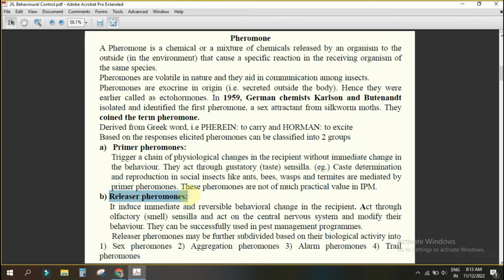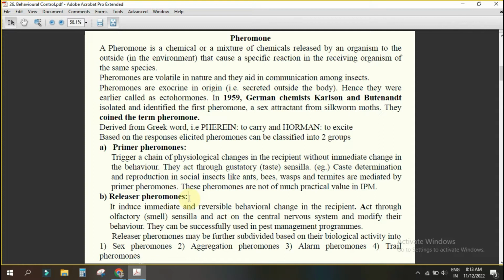Understanding my point? Night, what happened? The female has released the pheromone, then immediately within 1 to 2 hours males will be attracted to that, and then mating will be there. This is what a releaser pheromone. So here which stimulation will be there: gustatory, olfactory, or ocular? Olfactory.